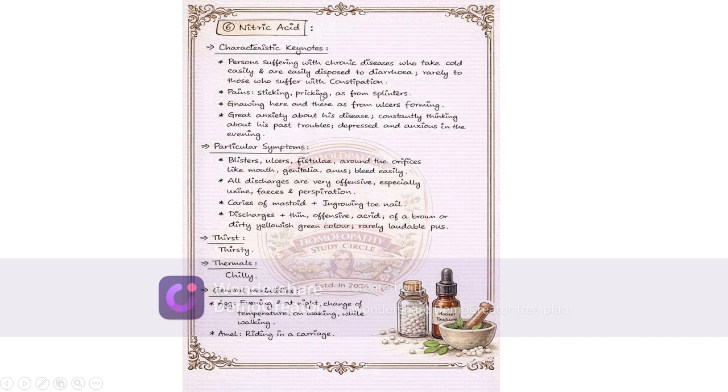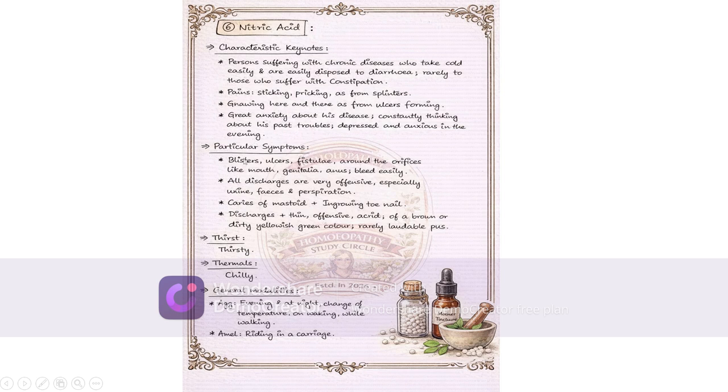Pains, sticking, pricking as from splinters. Gnawing here and there as from ulcers forming. Great anxiety. This is a very important symptom in nitric acid. Great anxiety about his disease, constantly thinking about his past troubles, depressed and anxious in the evening.